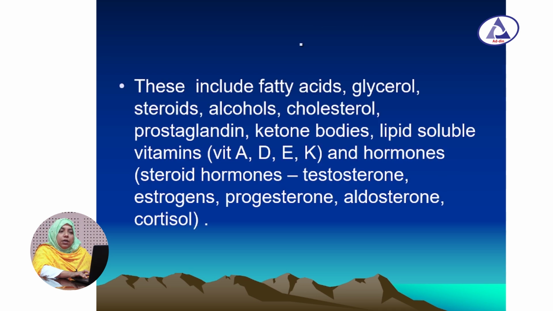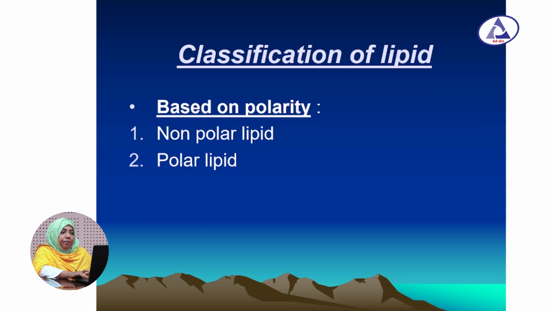These derived lipids are fatty acid, cholesterol, steroid, alcohol, prostaglandin, ketone bodies, fat soluble vitamins like vitamin A, D, E, K, and hormones, especially the steroid hormones in our body, that is testosterone, estrogen, progesterone, aldosterone, cortisol.